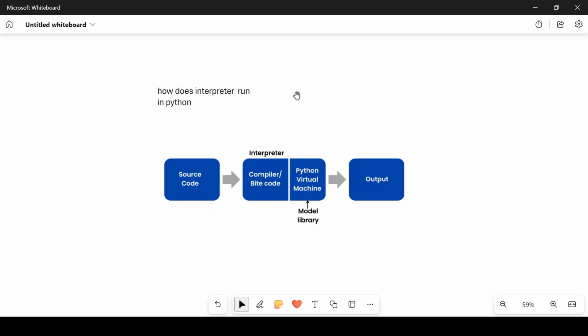Okay, let's discuss how the interpreter runs in Python programming. Source code goes into an interpreter, then the compiler converts it into bytecode. That's the same as machine code. Then the Python virtual machine takes over that. Then output will come. Whether connecting to a database or a library module, anything, the Python virtual machine will take over. That's why Python is called a high-level programming language.